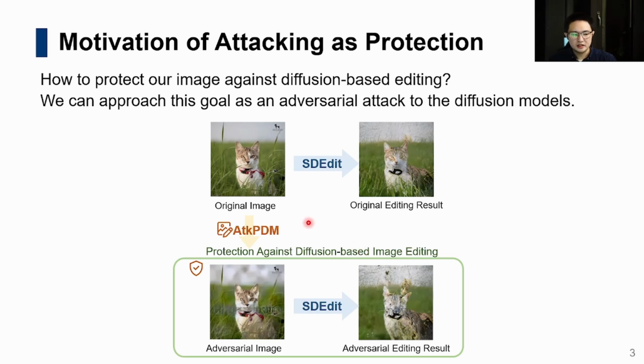Since SD-Edit serves as a cornerstone of many editing pipelines, by disrupting SD-Edit, our approach achieves a general solution across various diffusion-based applications. Here we focus on pixel domain SD-Edit scenarios, and we will explain the reason in the following slides. But before that, let's talk about the research gap with previous works.